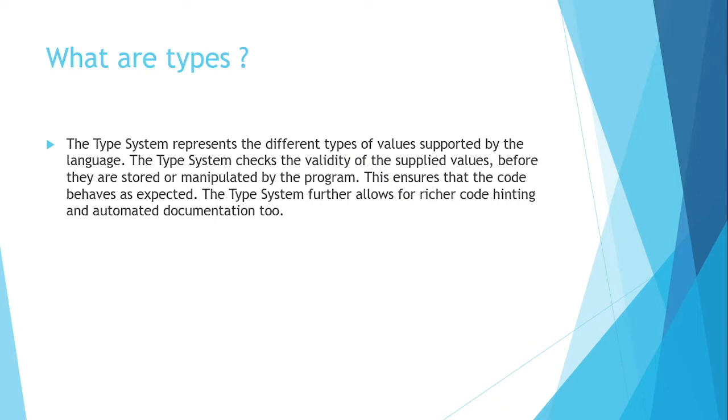That is type checking that happens in TypeScript before values are stored or manipulated by the program. Before they are stored or manipulated, TypeScript will check whether the type matches the type which we have defined. This ensures that the code behaves as expected, so there will be no logical errors. The type system further allows for richer code hinting and automated documentation too.